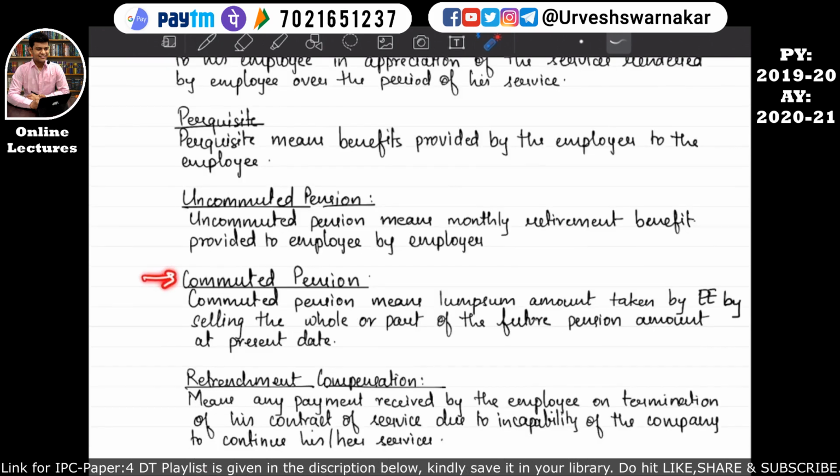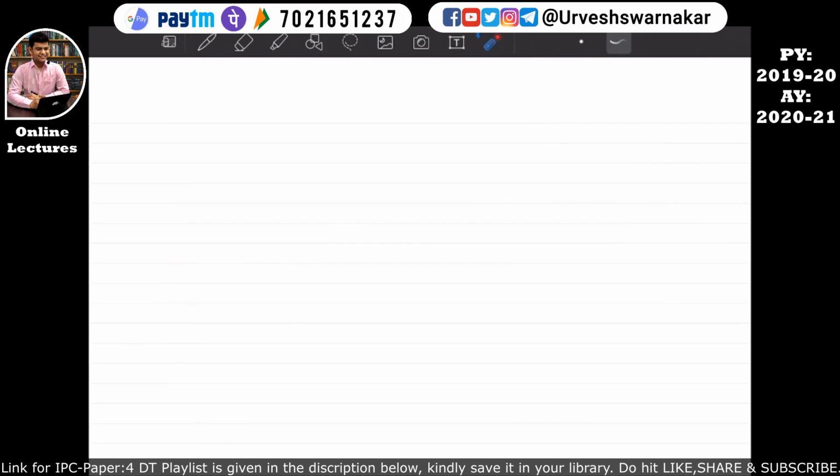Here I have given what commuted pension means. Commuted pension means lump sum amount taken by the employee by selling the whole or part of the future pension amount at a present date. We need to understand this on a blank page. So let's come into a blank page.